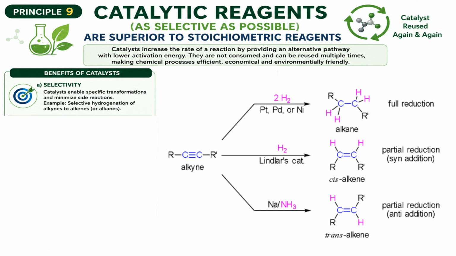A less active Lindlar's catalyst permits alkynes to be converted to alkenes without further reduction to an alkane. Lindlar's catalyst transforms an alkyne to a cis-alkene because both hydrogen atoms are added to the same side of the alkyne. The anti-addition of hydrogen to an alkyne pi bond occurs through reaction with sodium or lithium metal dissolved in ammonia. This reaction, also called a dissolving metal reduction, involves a radical mechanism and produces a trans-alkene product.